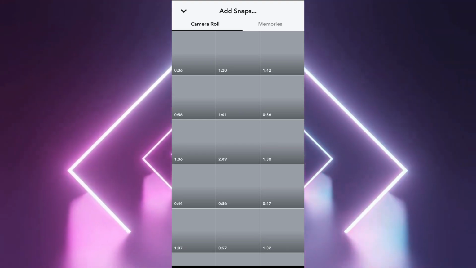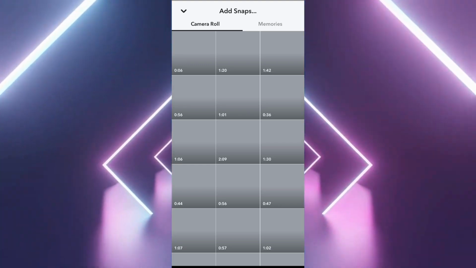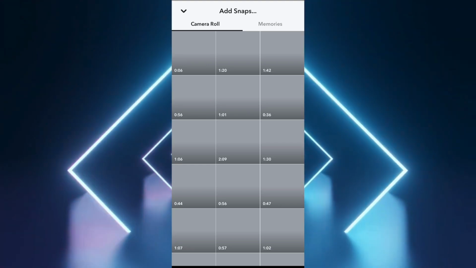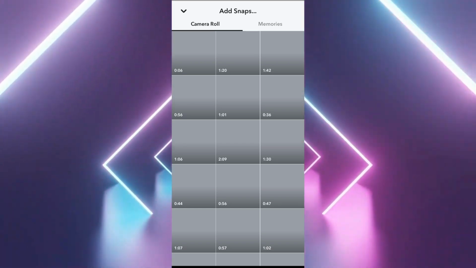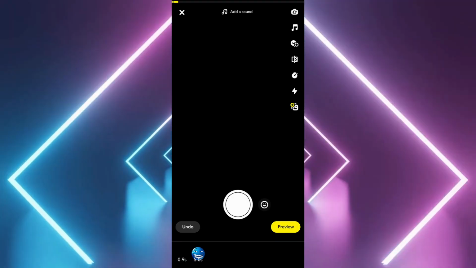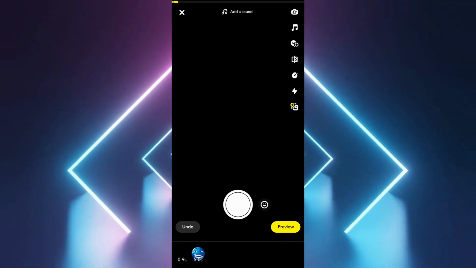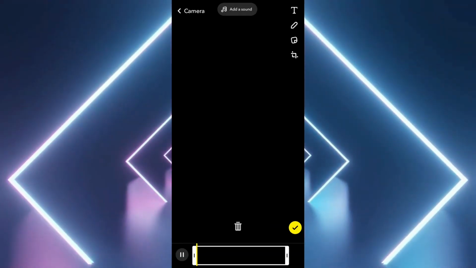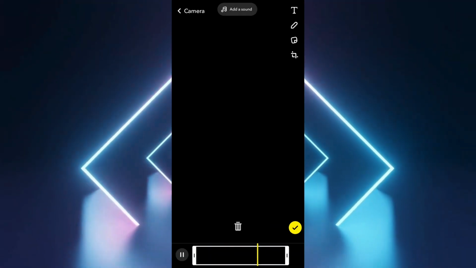Browse through your gallery and select the photo you want to send as a snap. You can also select a video if you wish to send that instead. Once you've imported the photo, you can return to your timeline. Here, you'll see the recorded video you made earlier. Since you no longer need it, go ahead and delete it.